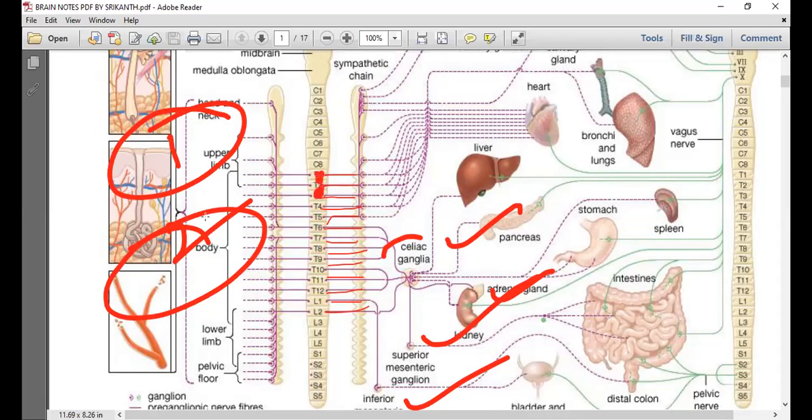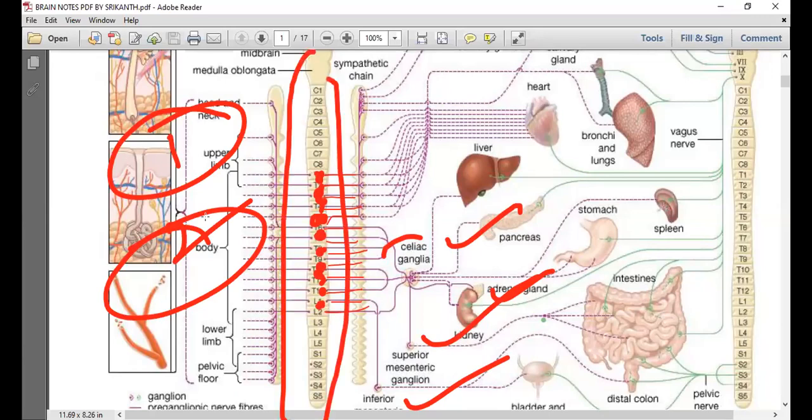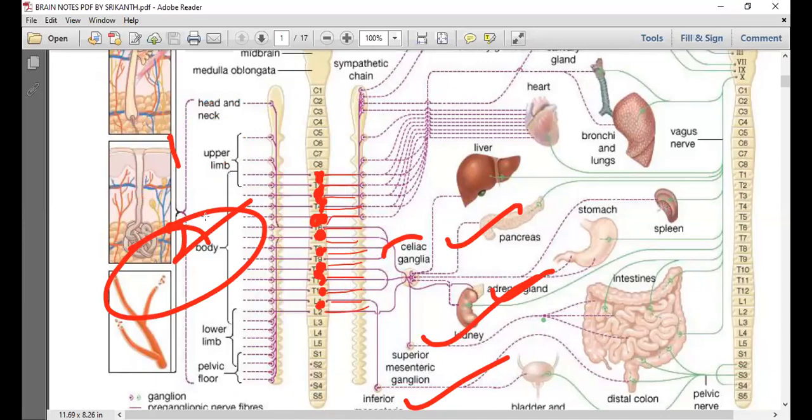This cyton. The cell bodies or cytons of preganglionic neurons are located in the thoracic and lumbar regions of the spinal cord. Just imagine, this is the spinal cord actually. The totality is the spinal cord. The cytons of preganglionic neurons are located in the thoracic and lumbar regions of the spinal cord. Hence, we call it the thoracolumbar division. Okay, so that's it. My work is over on this side.